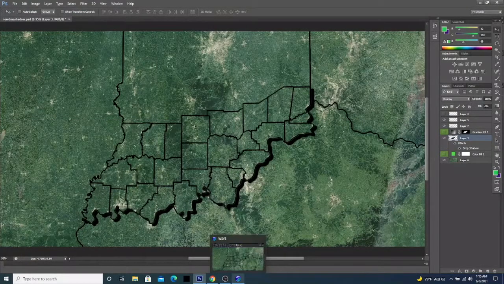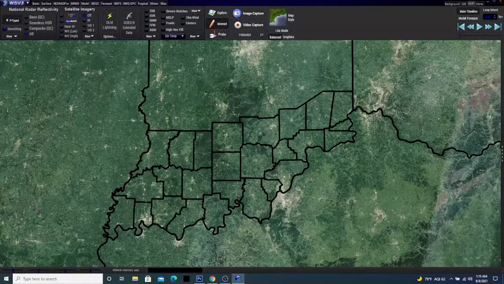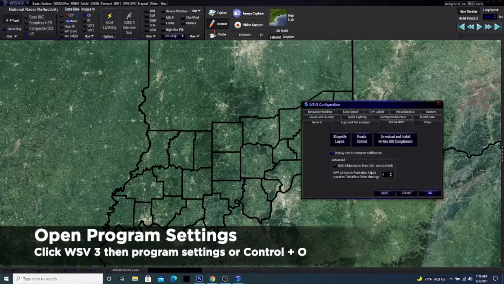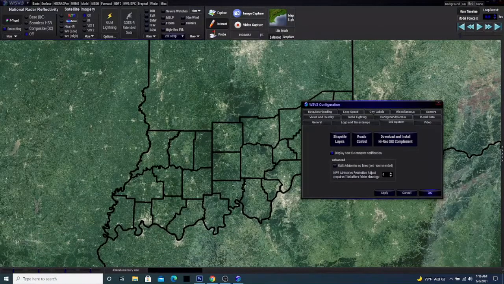So the first thing we're going to want to do as we get started is go into program settings on WSV3. We can get there by going to WSV3 at the top left part of the screen, and then program settings, or on your keyboard you could just hit Control and O at the same time.